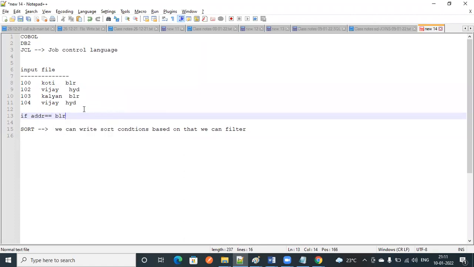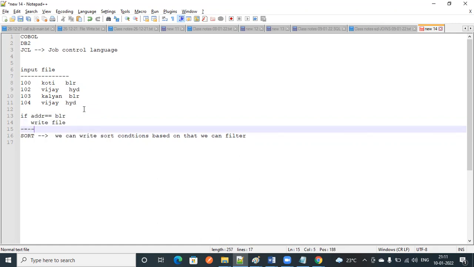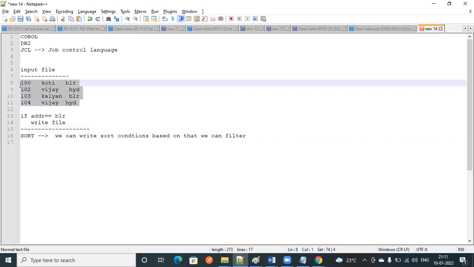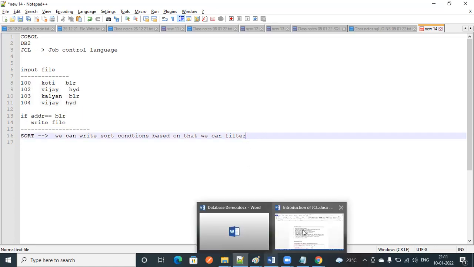In that case, you need to write it into another file. Correct. Instead of creating a program, in JCL there is one more option. We can filter the records based on sort cards. That we will see in the next class, but this is the introduction for JCL.